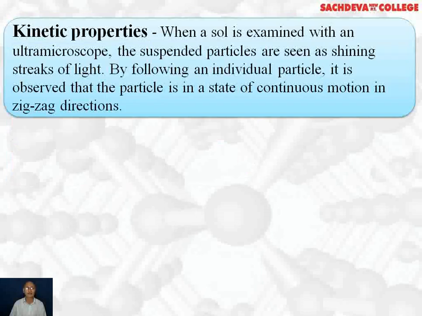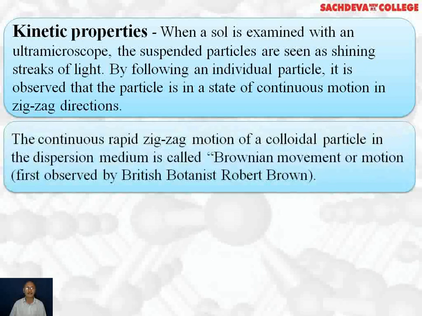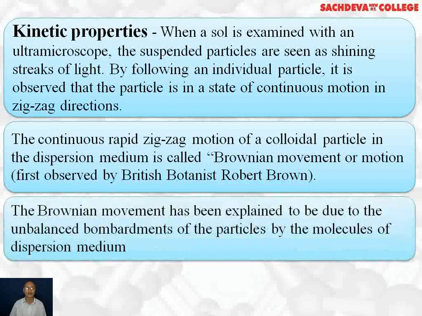Kinetic properties. When a sol is examined with the help of an ultramicroscope, the suspended particles are seen as shining streaks of light. By following an individual particle, it is observed that the particle is in a state of continuous random motion in zigzag direction. This continuous rapid zigzag motion of colloidal particles in the dispersion medium is called Brownian movement or Brownian motion. It was first observed by British botanist Robert Brown. That's why it is called Brownian movement.